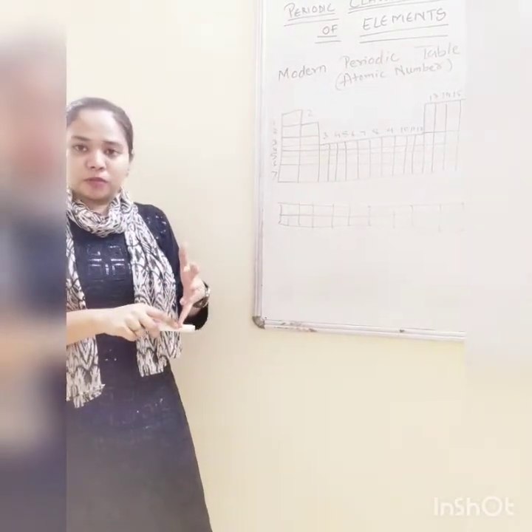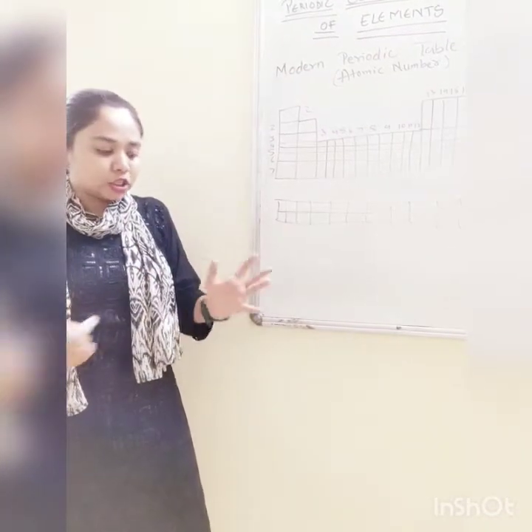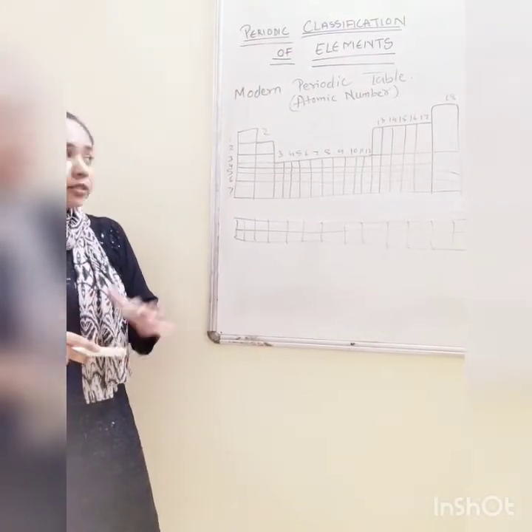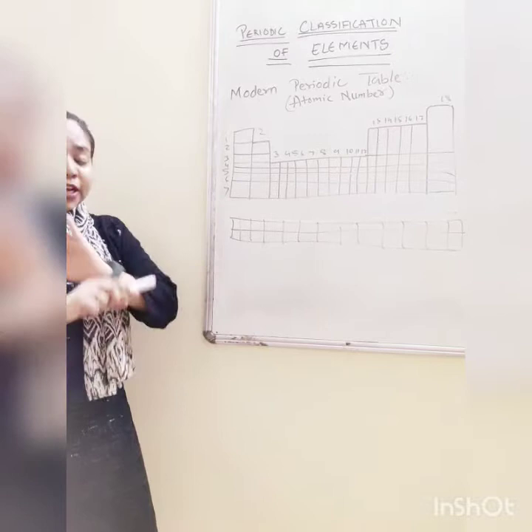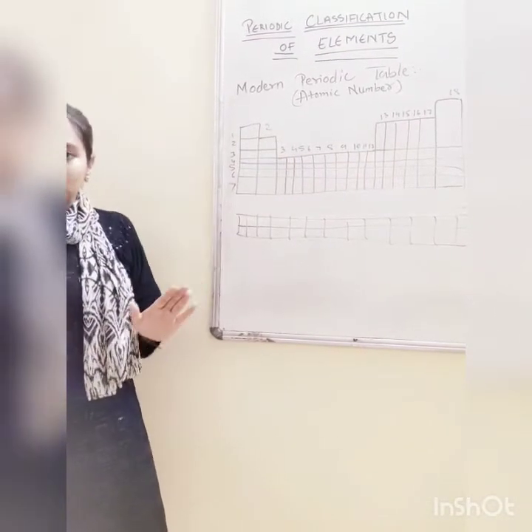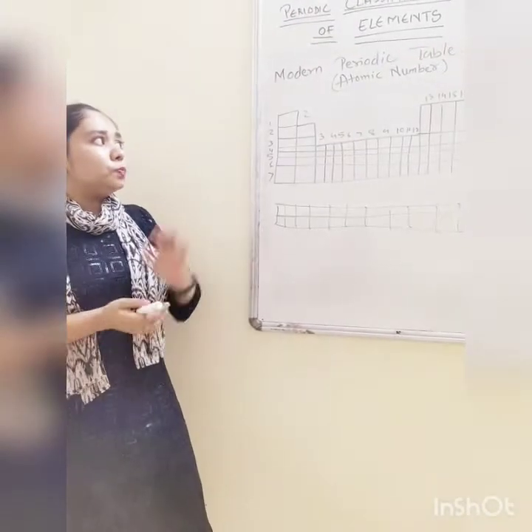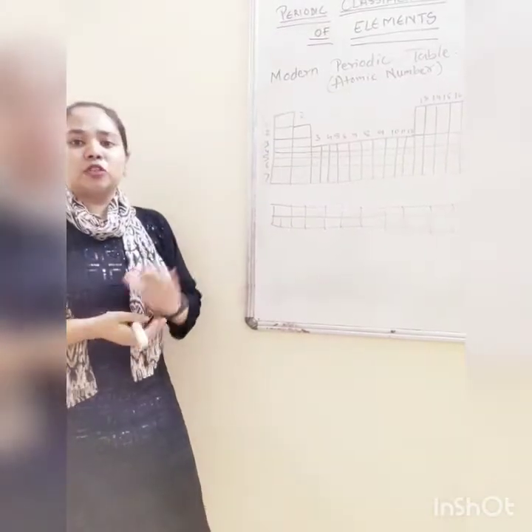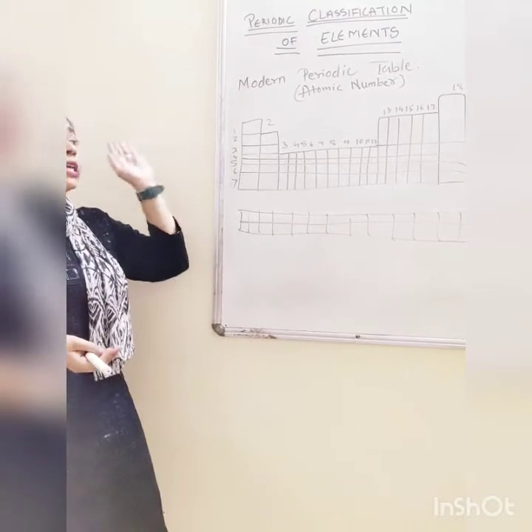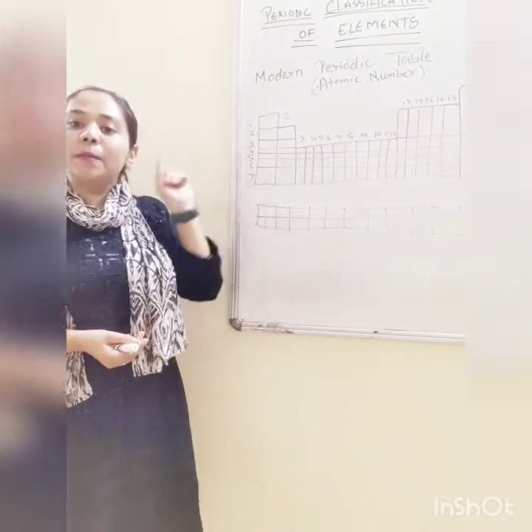Like isotopes have different mass but same atomic number, so their position will not change. Then cobalt and nickel had same whole number atomic mass, so they have different atomic numbers. There is no point in changing their position or being confused about where to place them. Okay, so now modern periodic table is based on atomic number. Henry Moseley classified the elements in increasing order of their atomic number and not atomic mass.